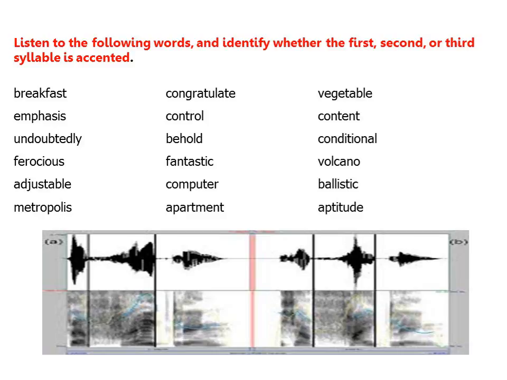Content. Here, the first syllable is accented. Undoubtedly. Here, the second syllable is accented.